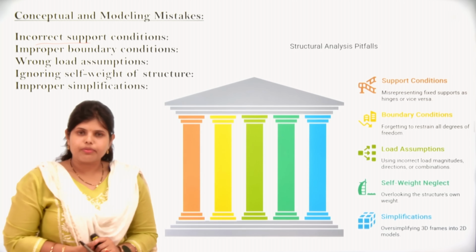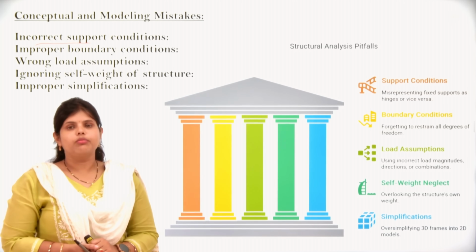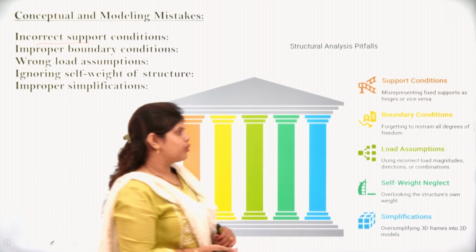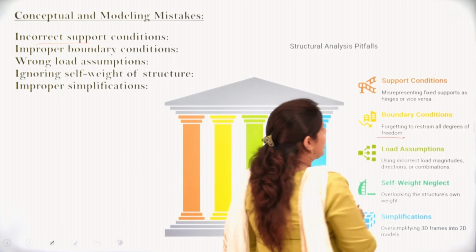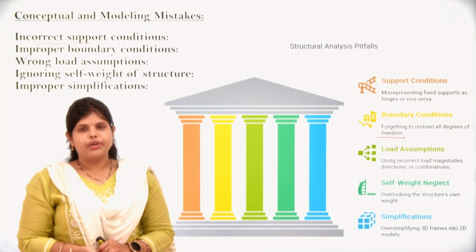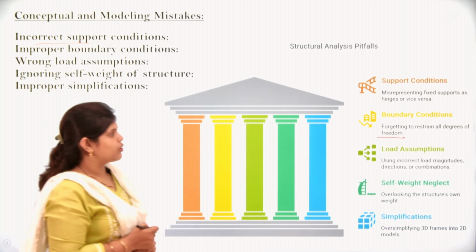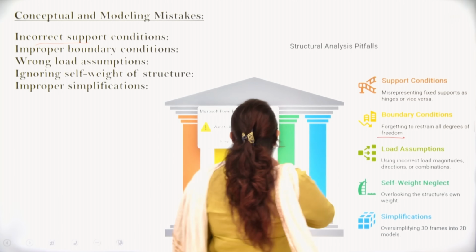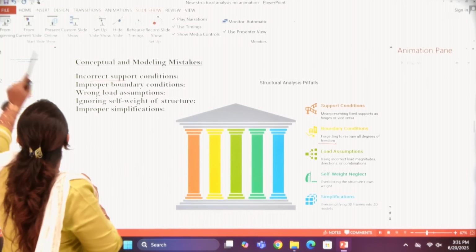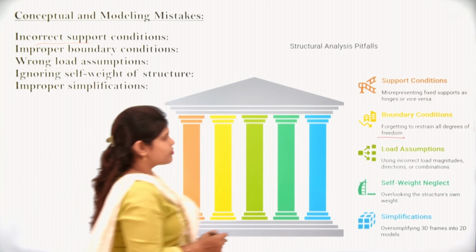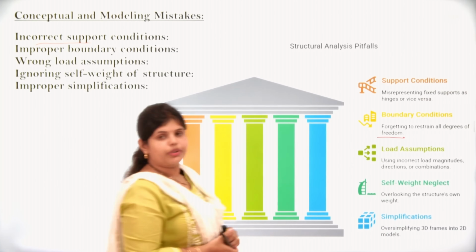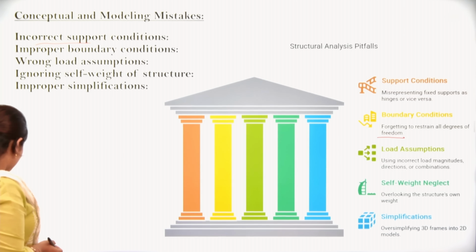For the degree of freedom, we have 2D and 3D structures. In 2D there will be one set of degrees of freedom, and in 3D there will be a different set. If we take anything wrong there, that will be a mistake.